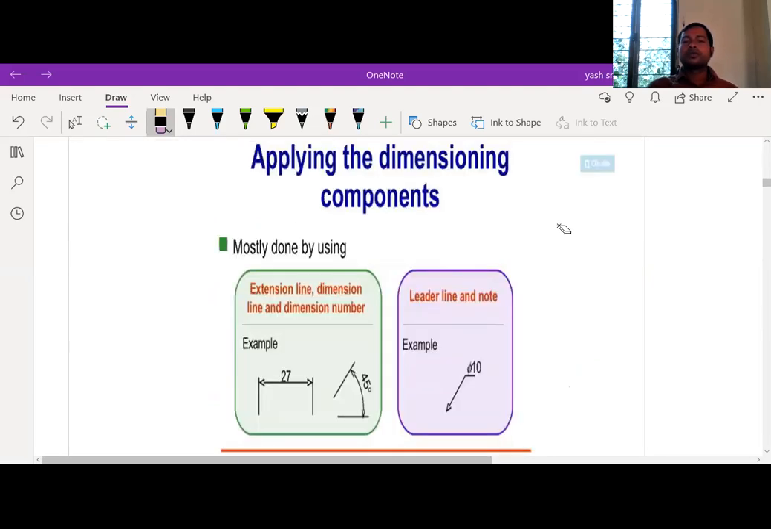So this is one of the points we should remember. Next one is this: extension line, dimension line, and the dimension number. This is the extension line, this is the dimension line, this is the arrow, and this is the dimensioning number. And also, if you want to represent an angle, we should indicate it in this way.